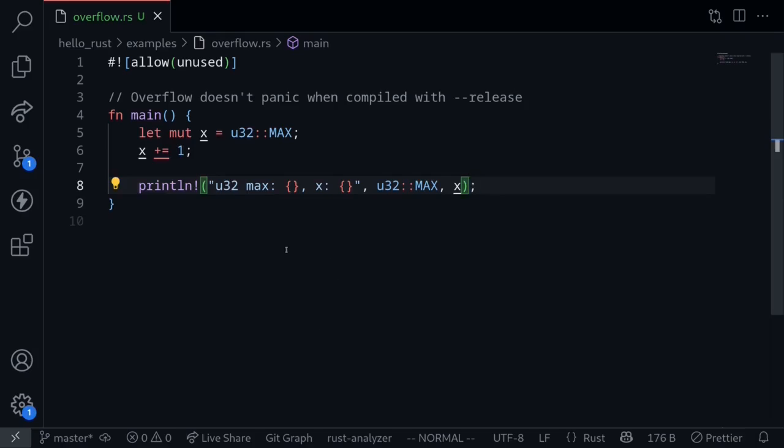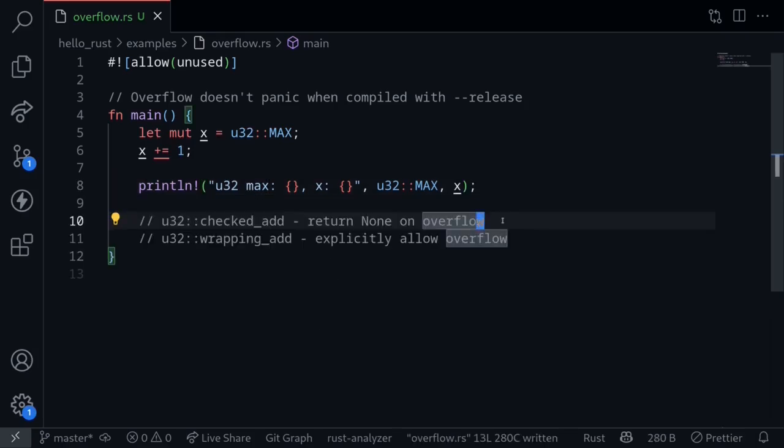How will we deal with overflows and underflows? There are two functions available in the Rust programming language to handle overflows and underflows. The functions are called checked_add and wrapping_add. In this example, I'll be using the functions that are available for the type u32. But the same functions are also available for all of the types. So this will be for u64, u128, and so on. Now let's look at an example of checked_add. The function checked_add will return None on overflow. We haven't discussed what None is yet, so here I will give you a quick explanation.